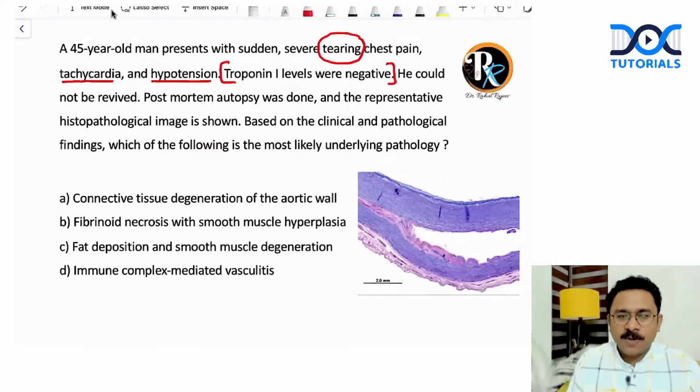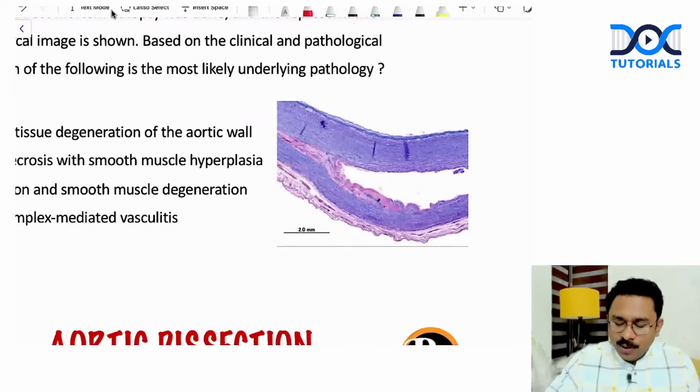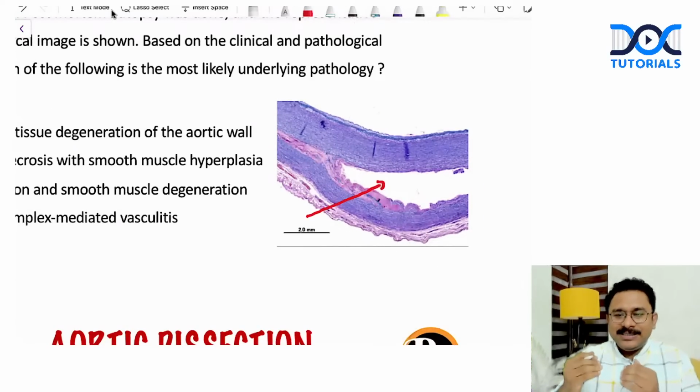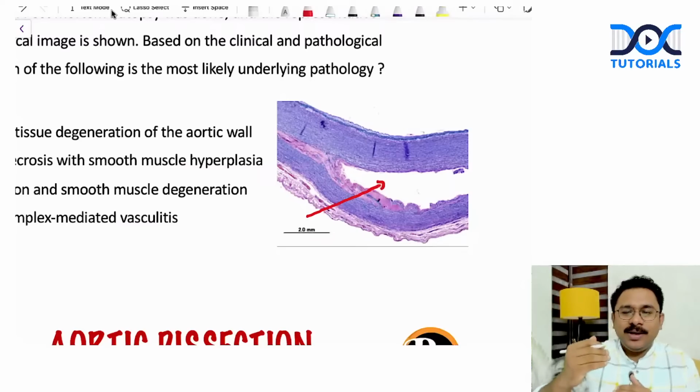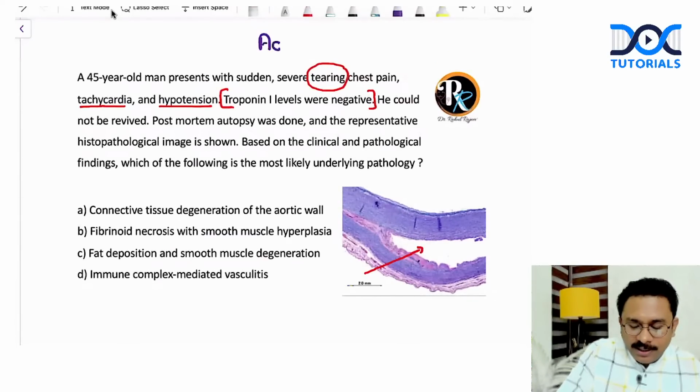So, post-mortem autopsy, representative histopathological image shown. Based on the clinical and pathological findings, what is the most likely underlying pathology? What do you think? Can somebody answer? What are you seeing here? Are you seeing a defect, a tear, a separation between the tunica intima and tunica media? And what is this? This is aortic dissection. We are dealing with a scenario of aortic dissection.